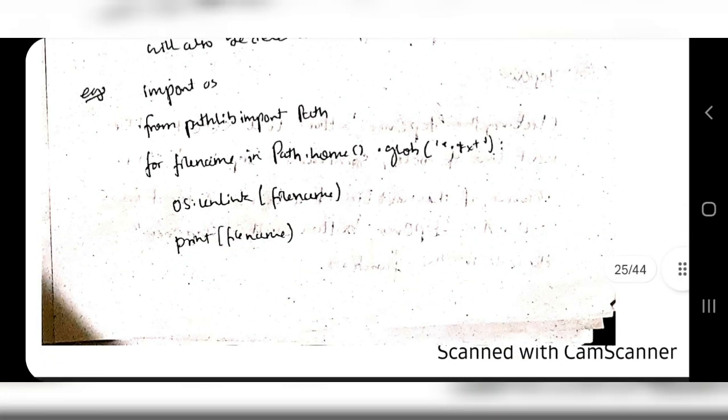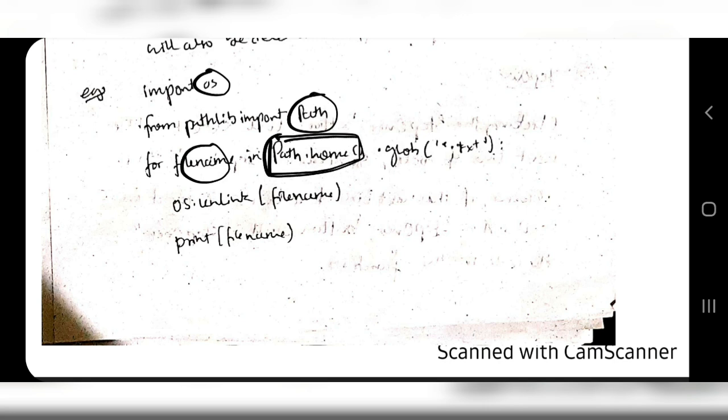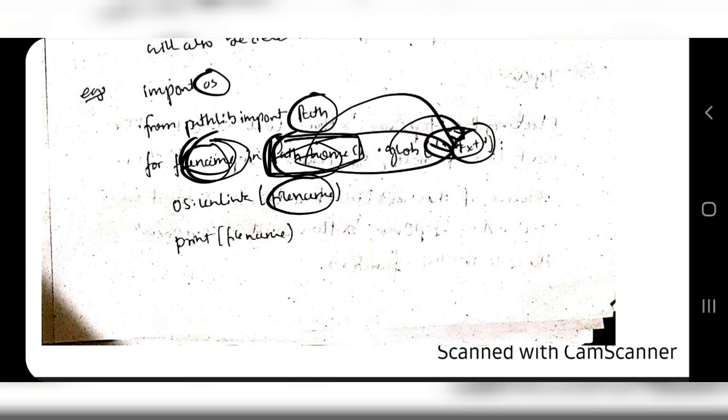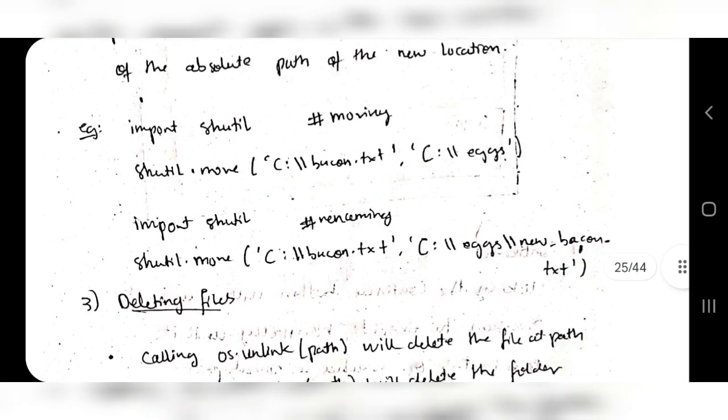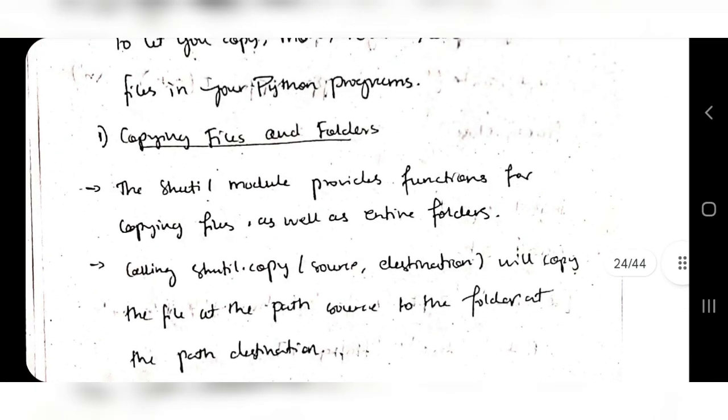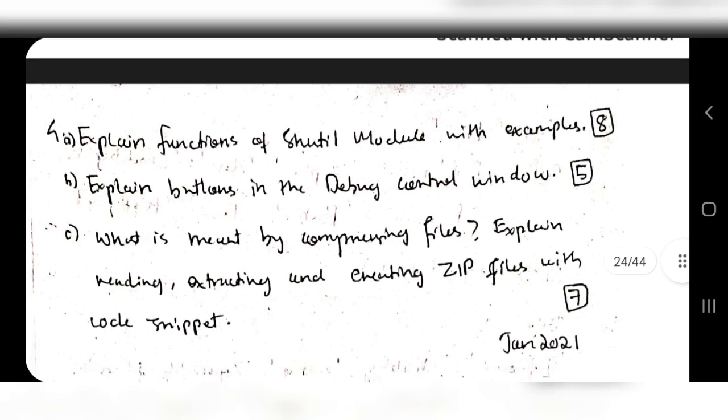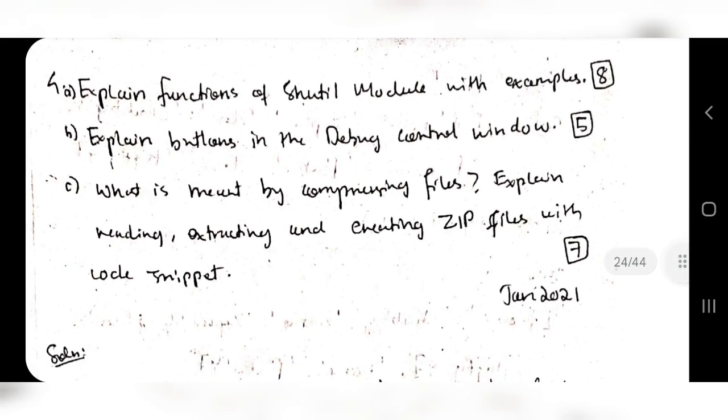Okay, so the syntax for it is as follows. Import os, we will be using os as well as path. So Path.home, the file names in that path, in the current directory, ending with .txt, will be selected and unlinked. So file name consists of the path home along with the .txt files. That file name will be stored in the variable, and all those files will be unlinked. Okay, so this is what you have to write, and explain the three functions here, which are copying, moving and renaming, and the last one is deleting.